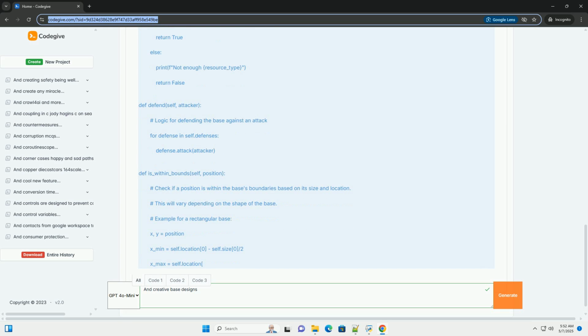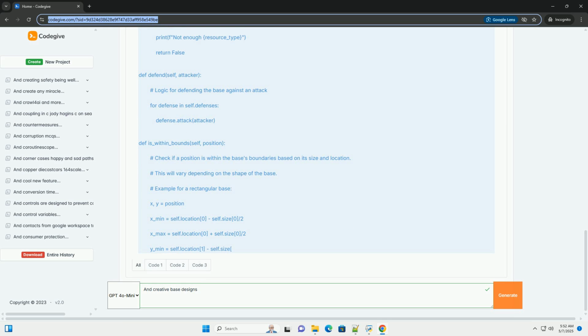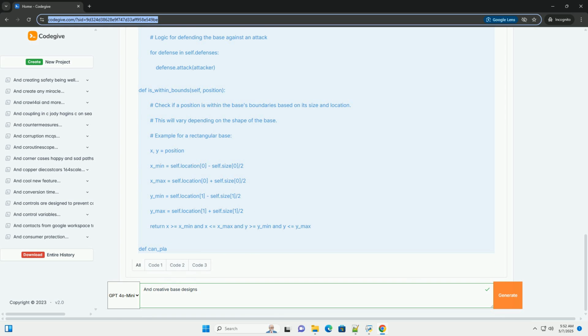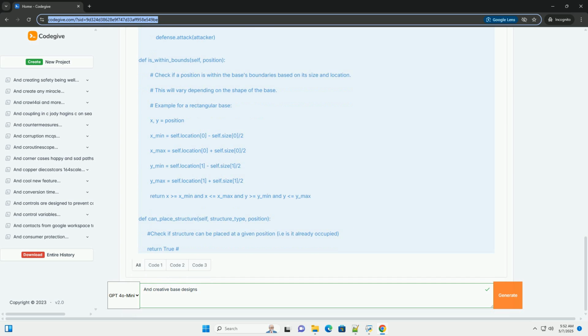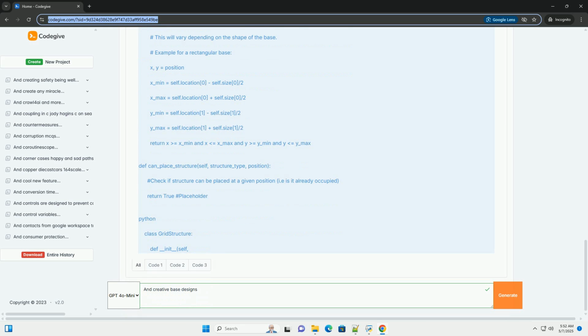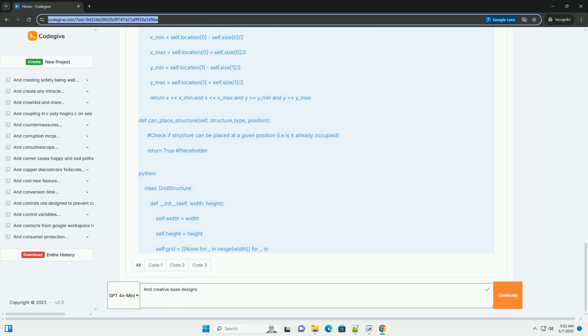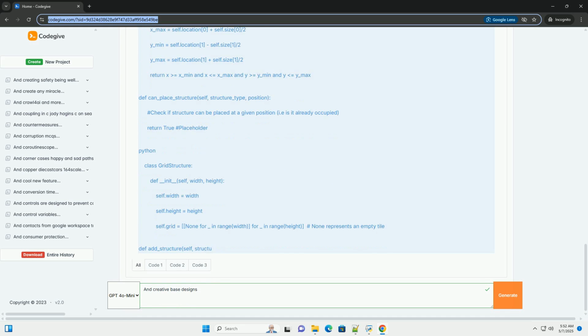Location, or position: a vector, x, y, z in 3D, or x, y in 2D, representing the center or a designated corner of the base. This determines its placement in the game world. Size, or dimensions: defines the physical extent of the base. This could be represented by a radius for circular bases, width and height for rectangular bases, or a bounding box for more complex shapes.